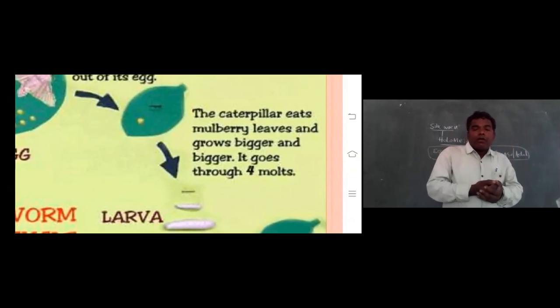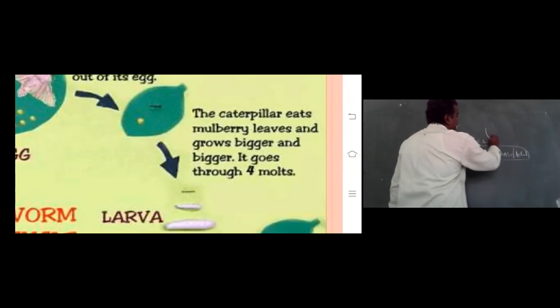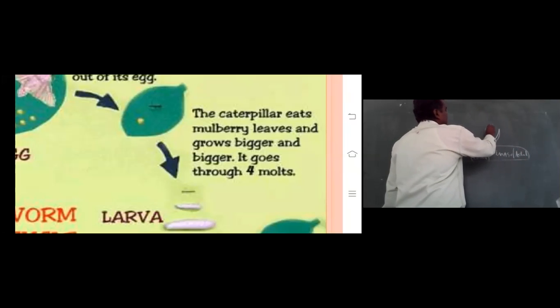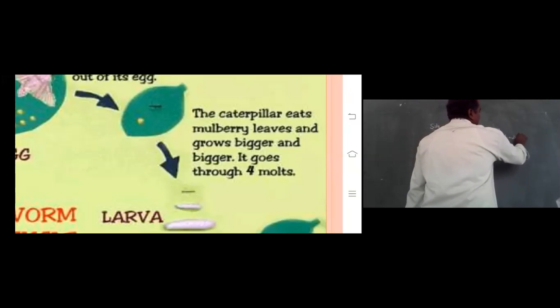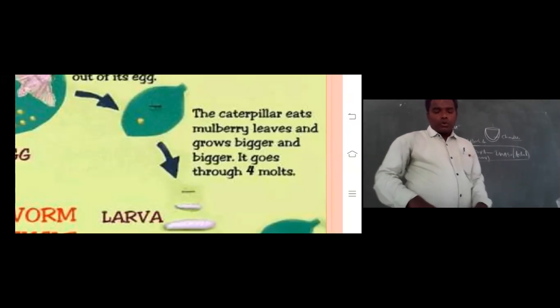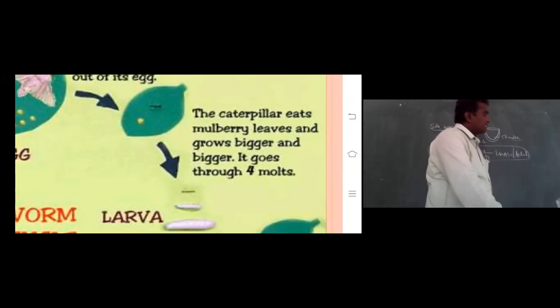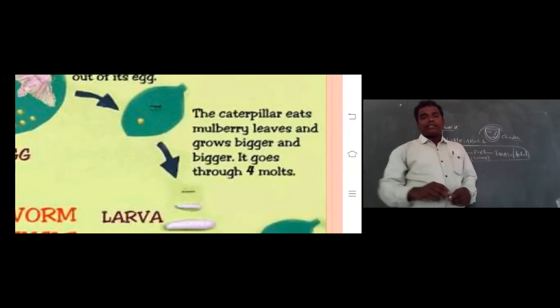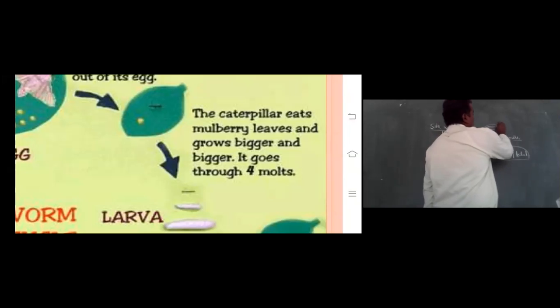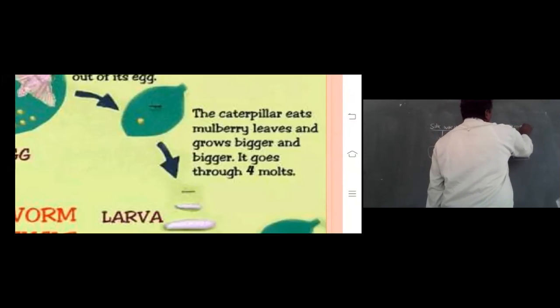The collection of eggs from this silk moth is in a ball-like structure. That is called chandrikas. After collection of these eggs, we should cover these eggs with a cloth, that is called canvas cloth.